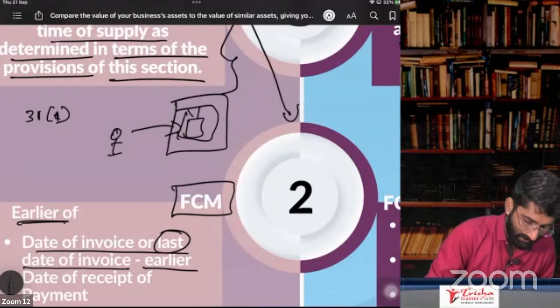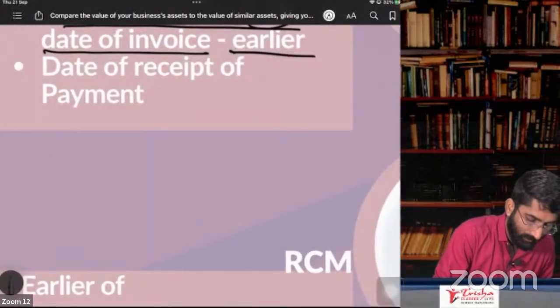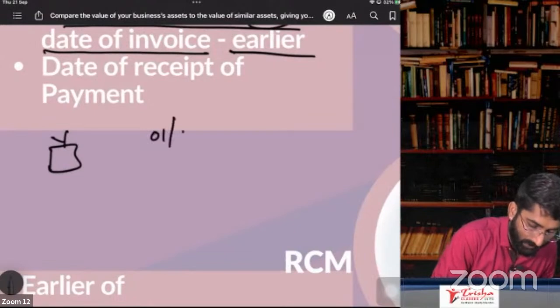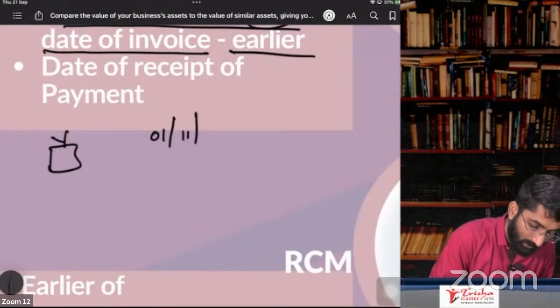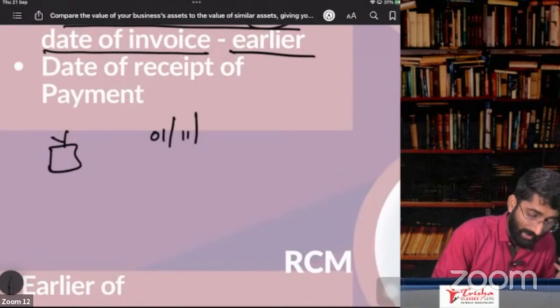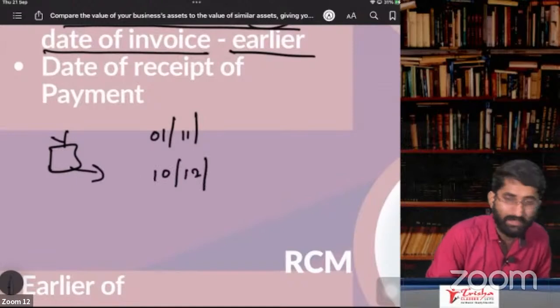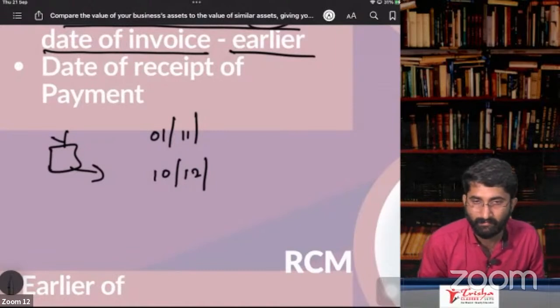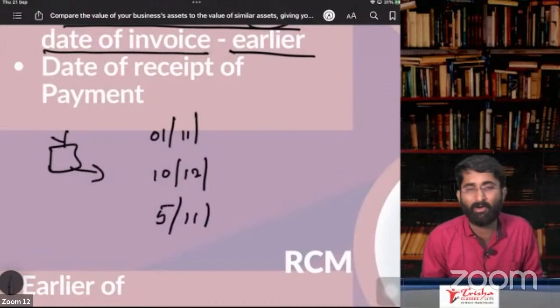Now I'll give you one more example. Very important one. There are some goods in my godown. You gave me the order on 1st of November. I removed the goods on 10th of December, I told you I'll give you the goods on 10th of December. Okay. You made me the payment on 5th of November.